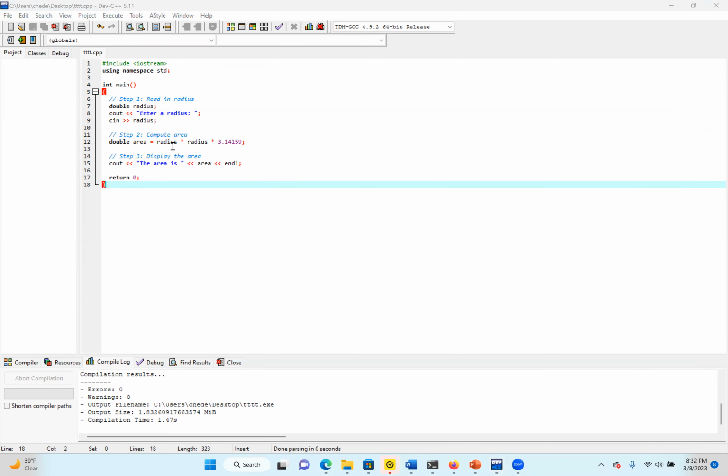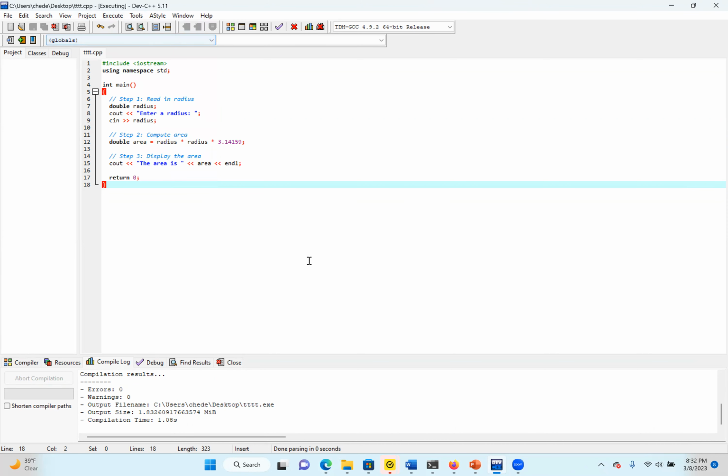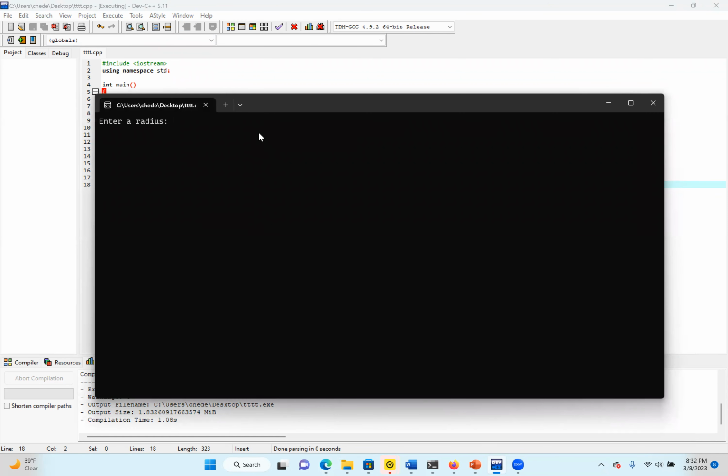When I press and run it again, it will give me another option, and I can enter a different value now. Previously, I entered 34. This time, I'm going to enter 600, and it gives me a different result.